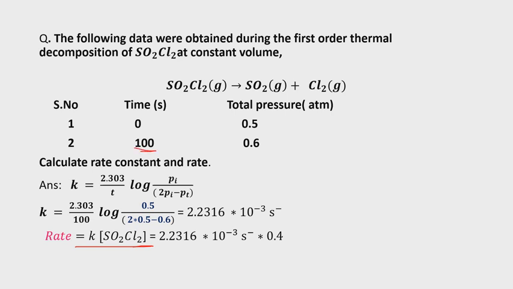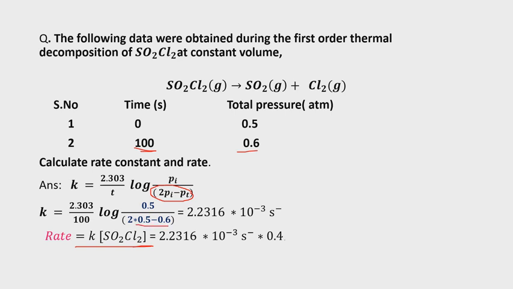So initial 0.5. At this time you will get 0.6 as the total pressure. So this value 2 Pi minus Pt gives the A minus x value. 2 Pi minus Pt, you will get 1 minus 0.6, 0.4.